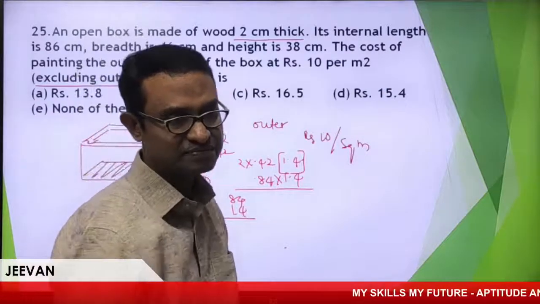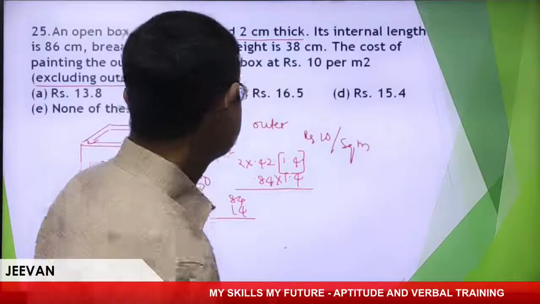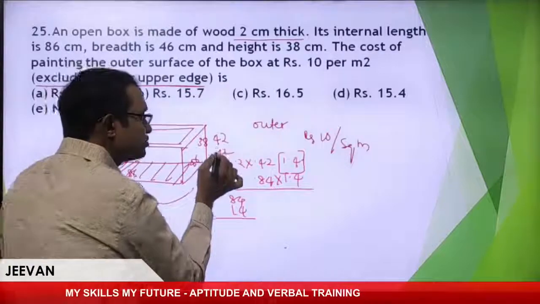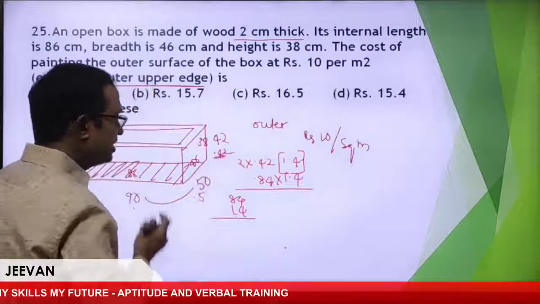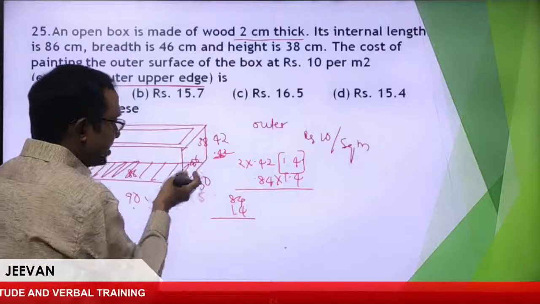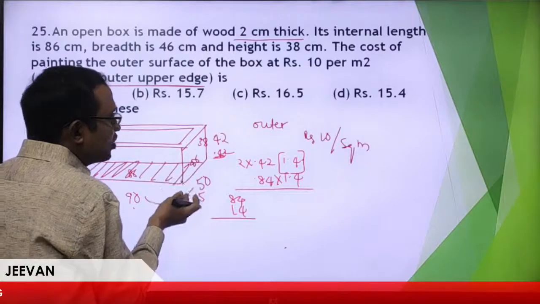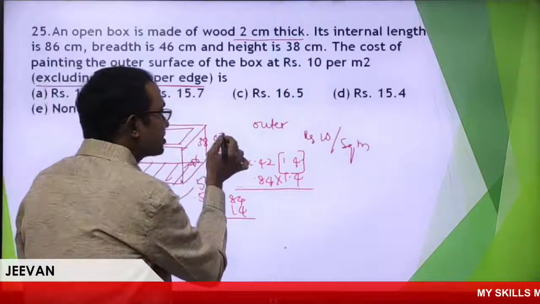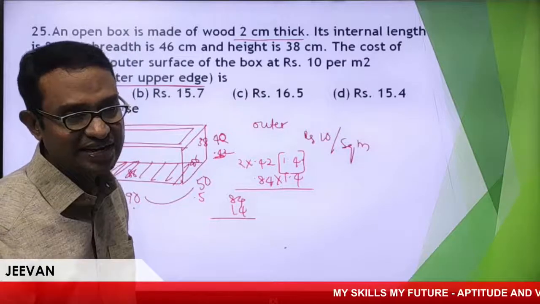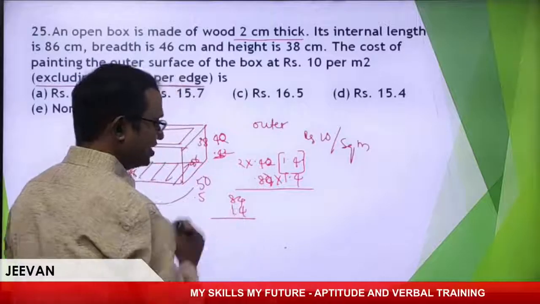Here I should not take 42, please, because 38 is the internal height. How to take the height? The thickness is only 2, so I'll take 40, not 42. Follow my point? I should take only 40.